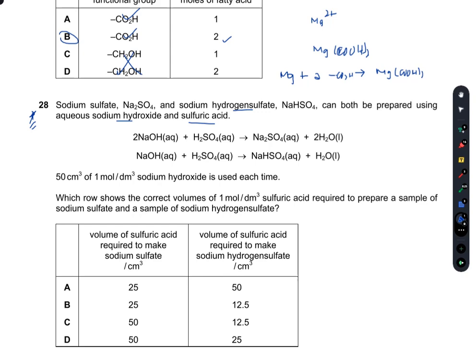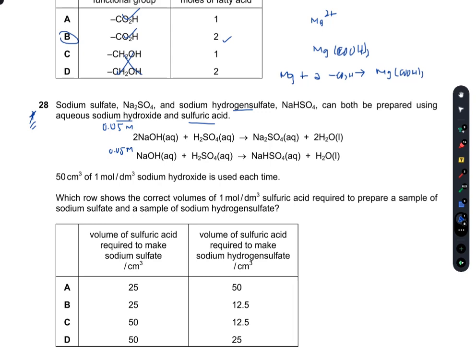Before moving forward, I convert 50 cm³ into dm³, so that is 0.05 dm³. So 0.05 moles of NaOH are used both times. Which row shows the correct volumes of 1 mol/dm³ sulfuric acid required to prepare a sample of sodium sulfate and a sample of sodium hydrogen sulfate?